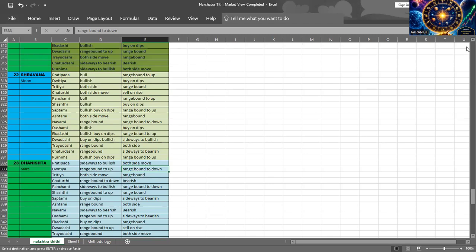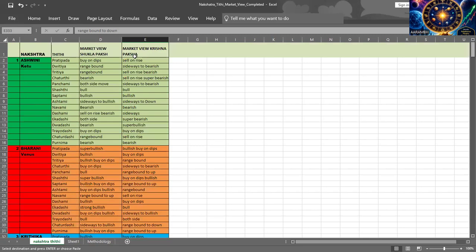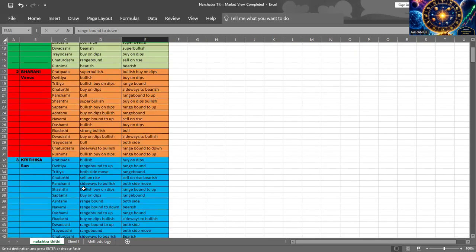So how to understand this? You need to check here: market view Krishna Paksha, market view Shukla Paksha. You need to prepare a note for yourself of all the data I have mentioned here.